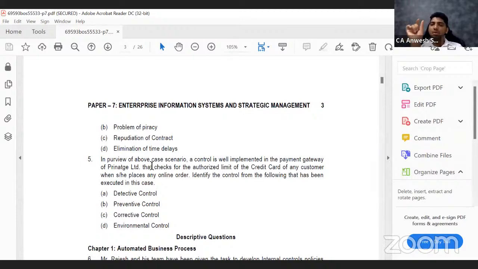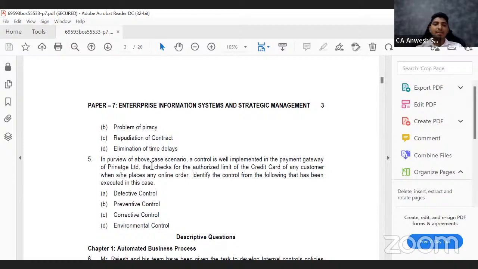If it is 50,000, only payment within 50,000 should be allowed. Okay. Of any customer when she places any order. Identify the control. Now, what type of control is this? Whether it is a preventive control, whether it is a detective control, whether it is a corrective control.